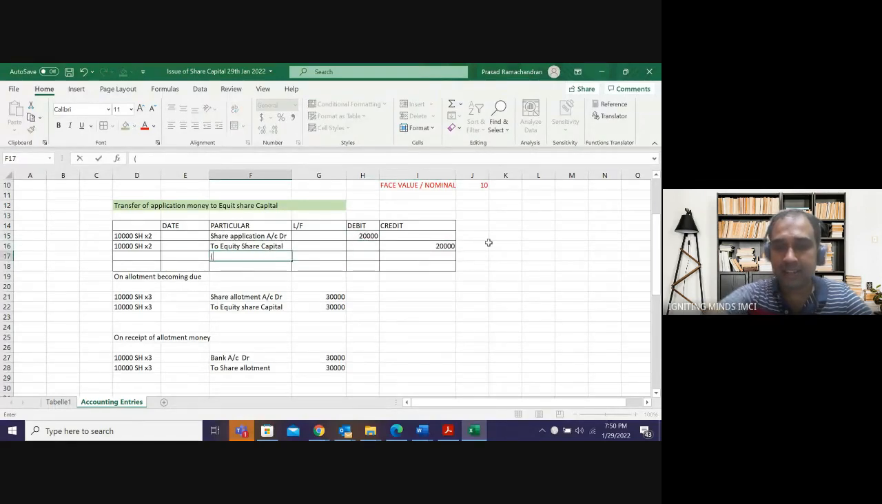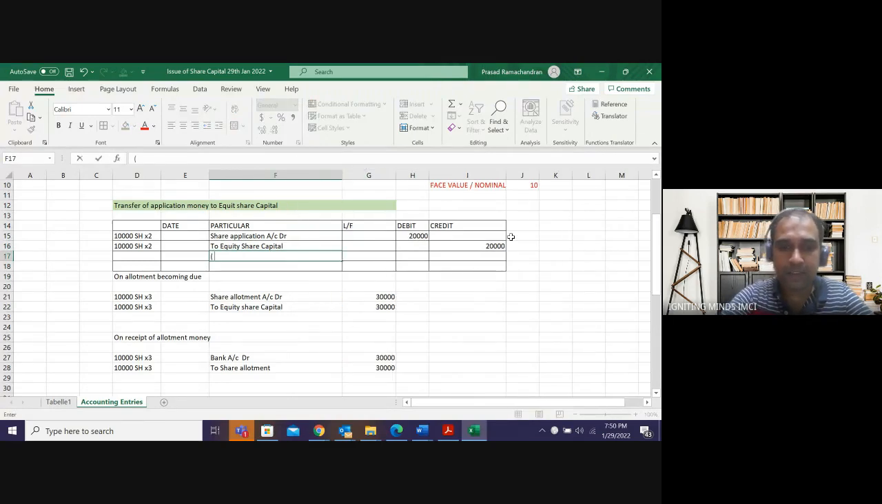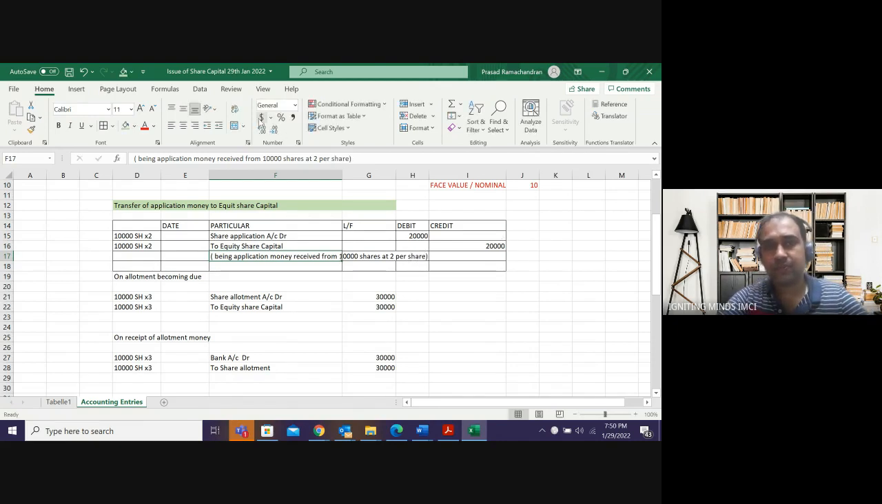And narration is a very, very important part of the thing. Here it will be: being application money received from 10,000 shares at the rate of 2 per share. Whatever is the transaction, you have to just write it. That is called narration.